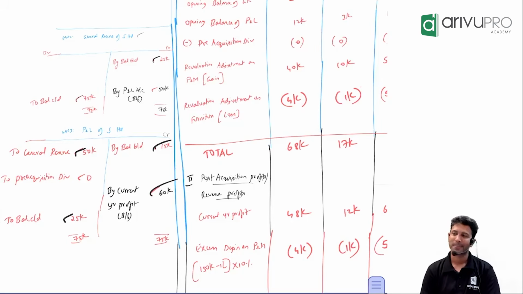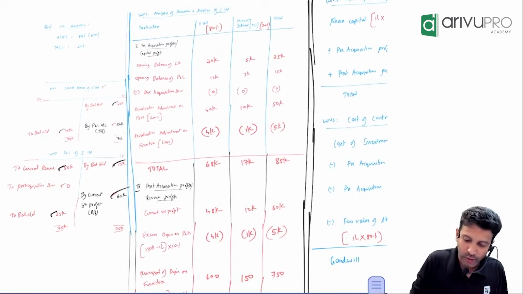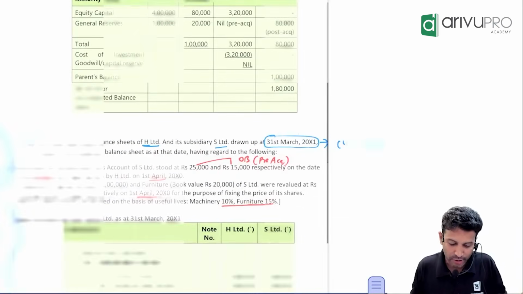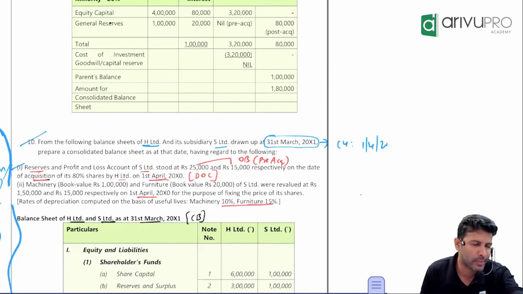Carry on. Okay, fine. This is sorted. Come back to the question now. There could be one or two adjustments, your favorite adjustments. Read this, help me out. I think when I read it, you should be able to decode this for me. Machinery. The moment you read asset, you know what adjustment this is. What adjustment? Revaluation increase or maybe revaluation decrease.